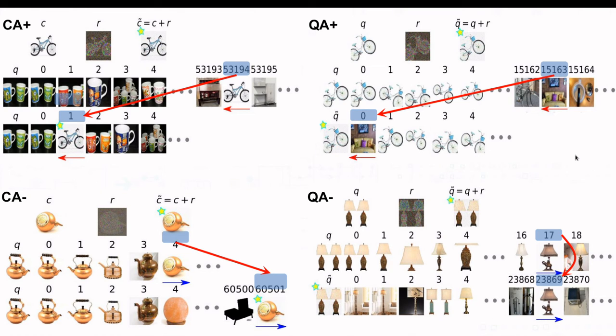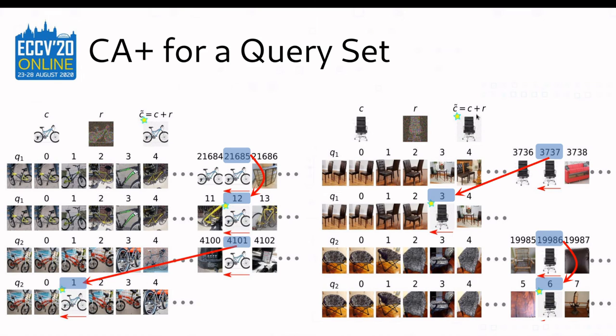Here are more examples of our 4 types of attacks. Here are some examples of our CA+ attack with 2 different query images. In the left example, our candidate image is a blue bike, while the selected queries are a yellow bike and a red bike. After the CA+ attack, it is ranked ahead of nearly all the other bikes given any of the 2 queries.